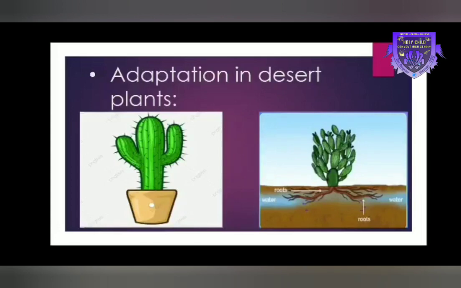The roots of the cactus are also adapted to the desert. The roots of cactus are spread out wide and deep into the ground to absorb more and more water from the ground. Similarly, other desert plants are also adapted to their environment.